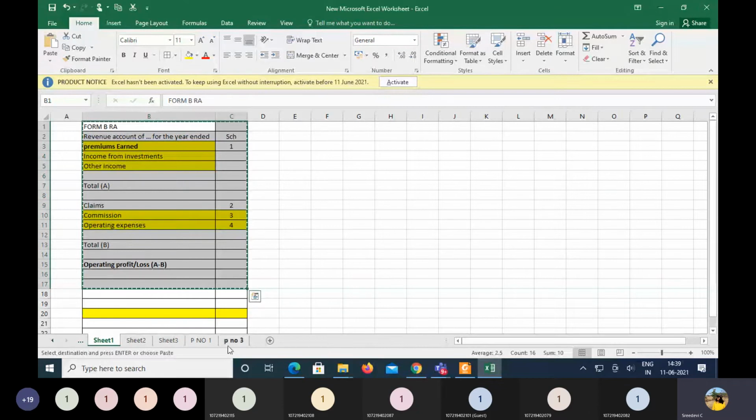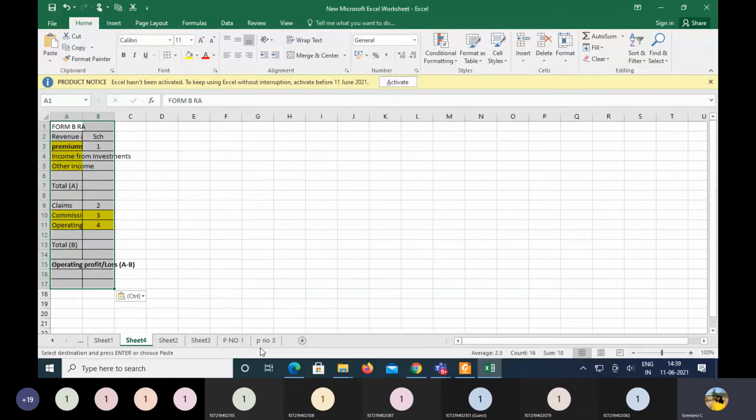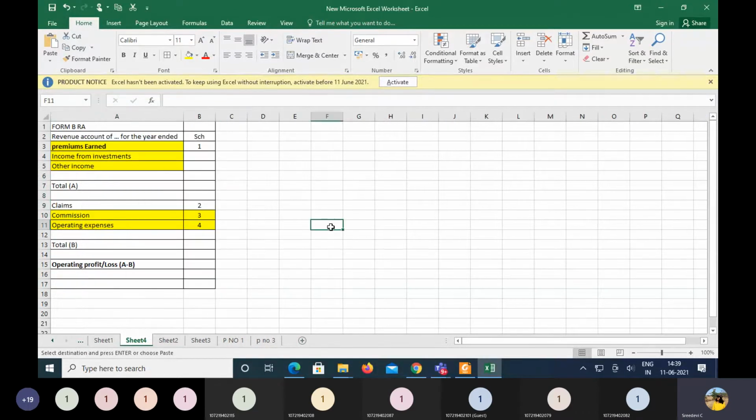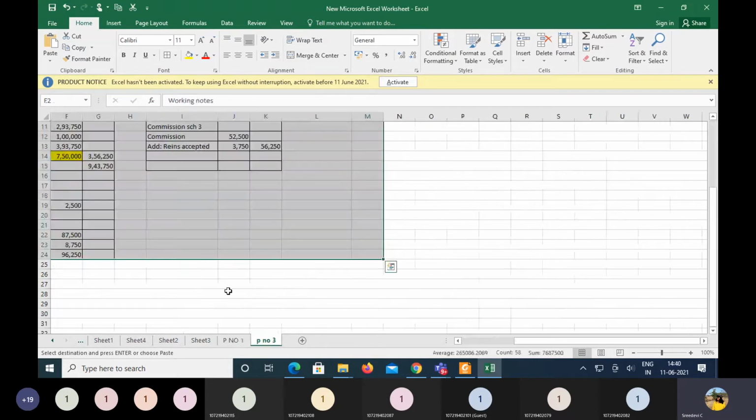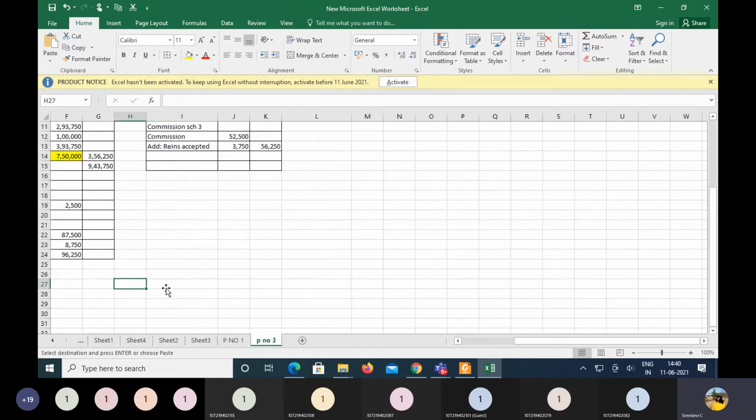Because Monday we don't have a class, let us finish off one more problem. I'll share this Excel sheet with you all, and in it I have already made two solutions, problem number 1 as well as problem number 3. So just go through the solutions.